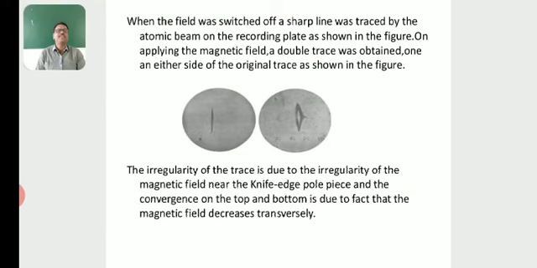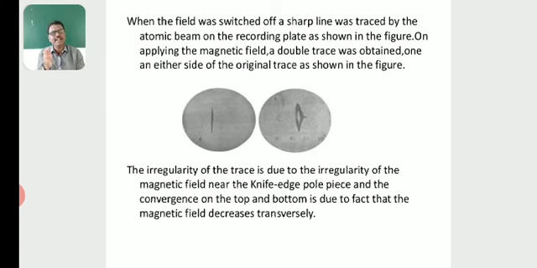When the field was switched off, a sharp line was traced by the atomic beam on the recording plate, as shown on the left side of the diagram. Then on applying the magnetic field, a double trace was obtained, one on either side of the original trace, as shown on the right side of the diagram.